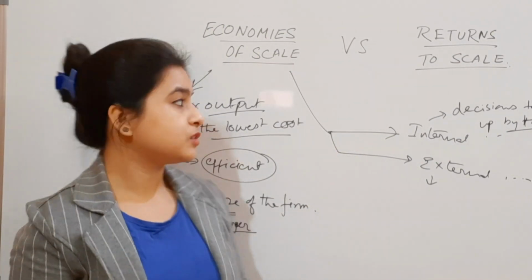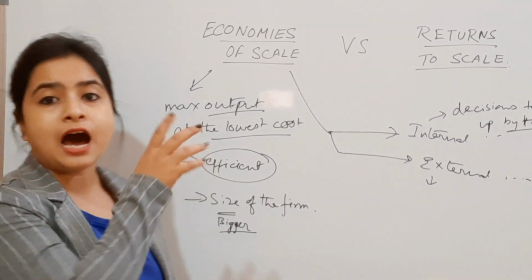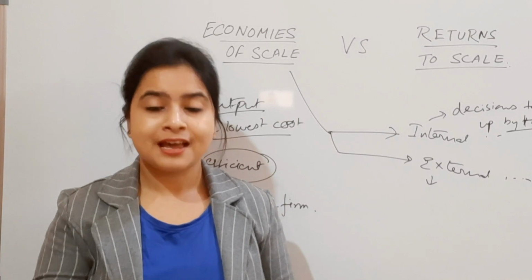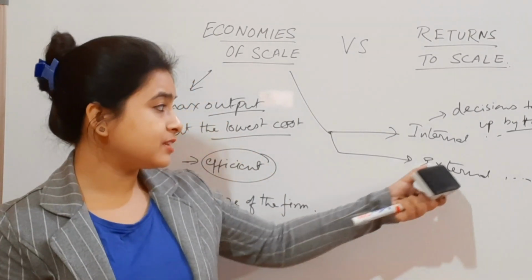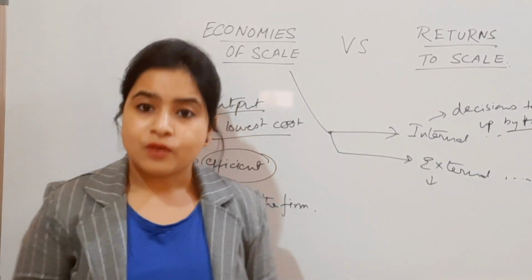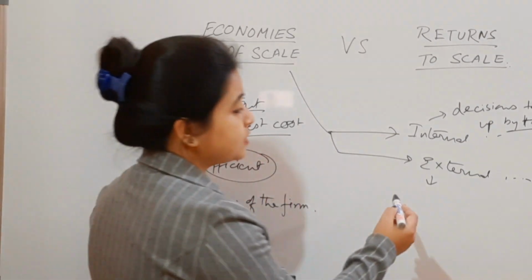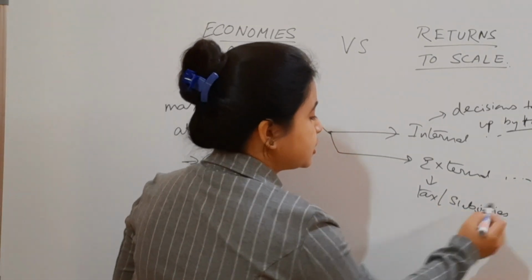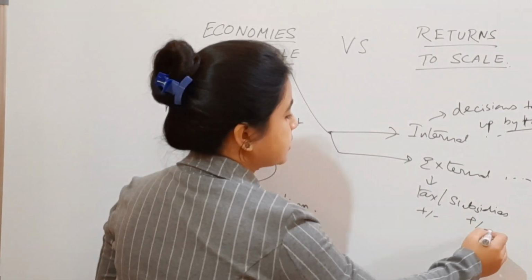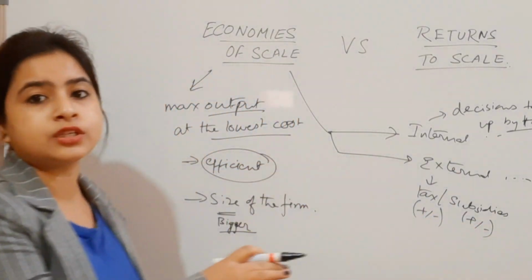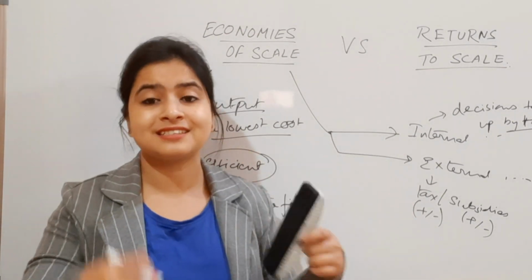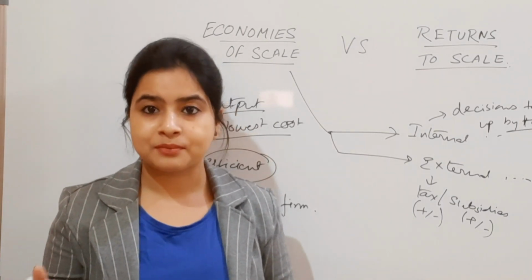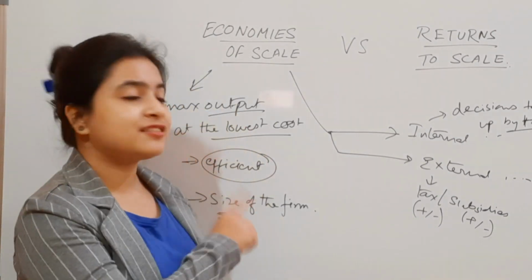Now external economies of scale. Whenever the output of any particular farm is affected due to outside factors, we have external economies of scale. Let me also give you an example of external economies of scale. Here it can be tax or subsidies, changes in them, plus minus. Subsidies can be increased or decreased, taxes can be increased or decreased, the tariff rates can be increased or decreased. Many such examples are there under external economies of scale.